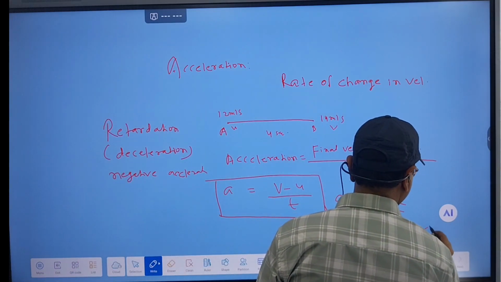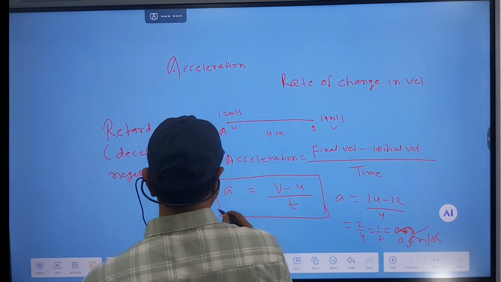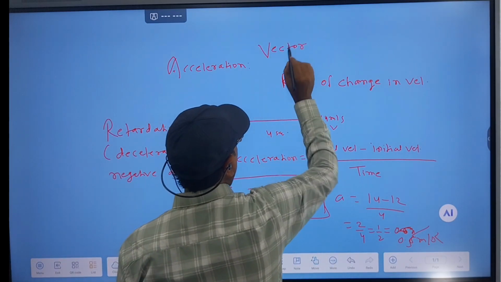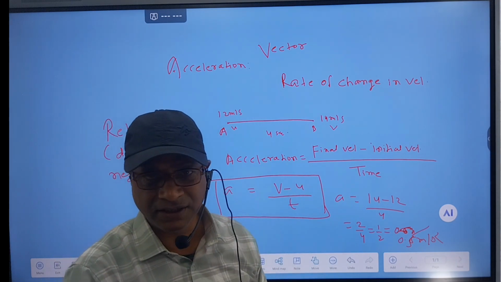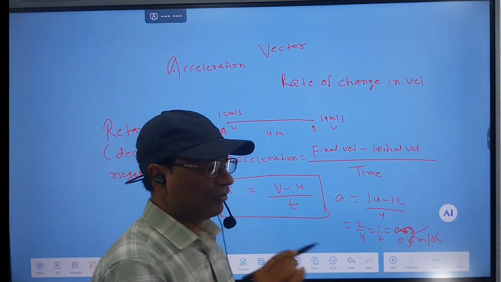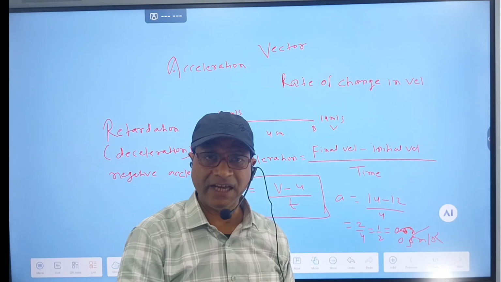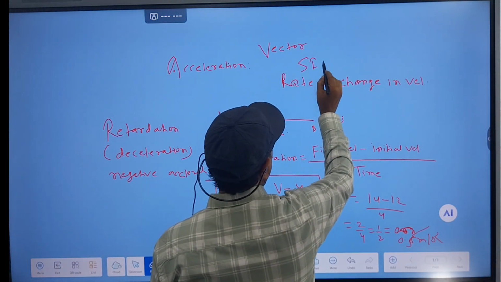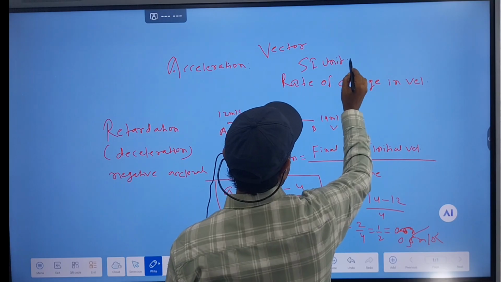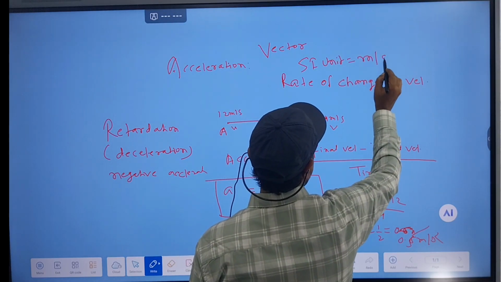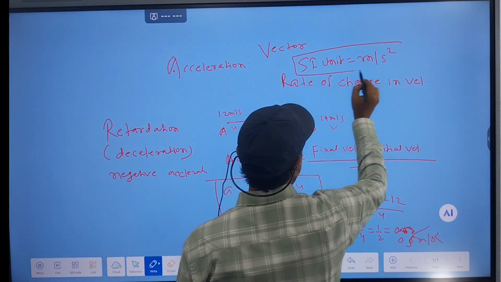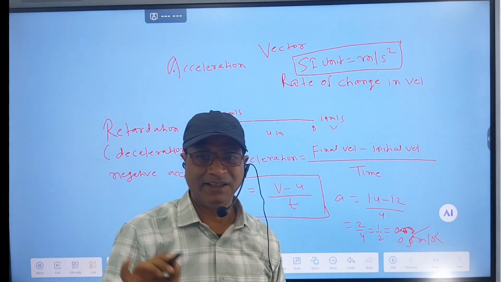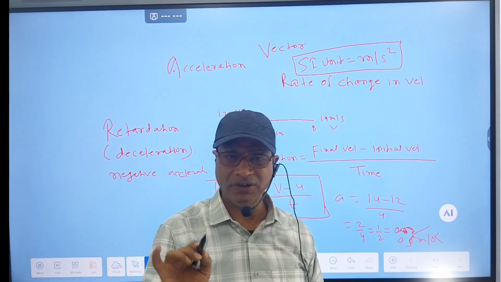Acceleration is a vector quantity. Why is it a vector quantity? Because it requires both magnitude as well as direction. And the SI unit of acceleration is meter per second square. Okay? You all are getting my point? Anybody has any confusion? No doubt?